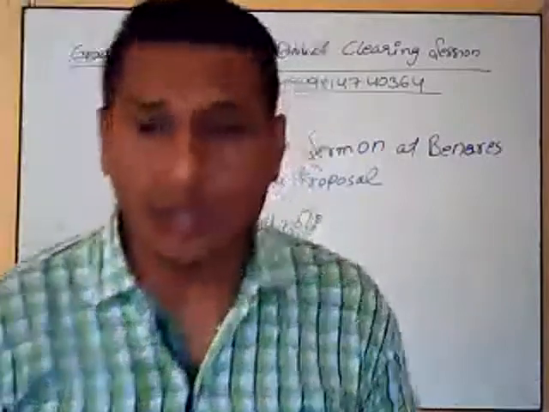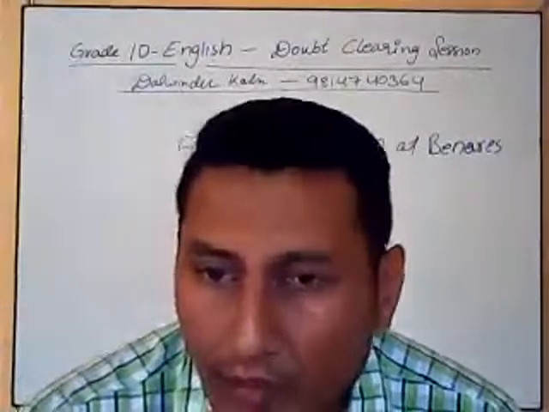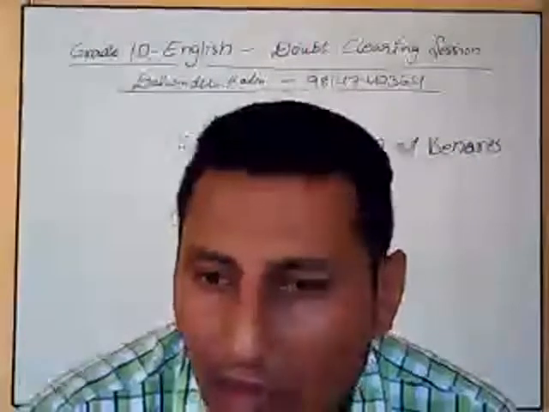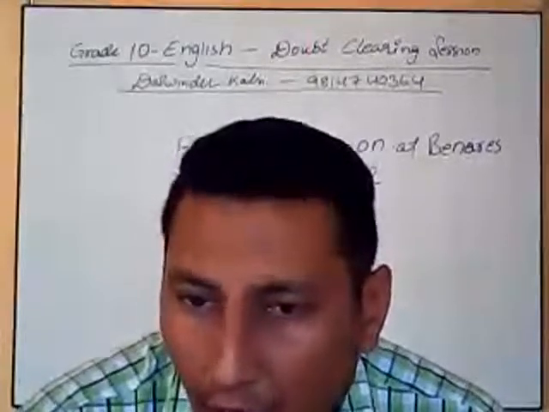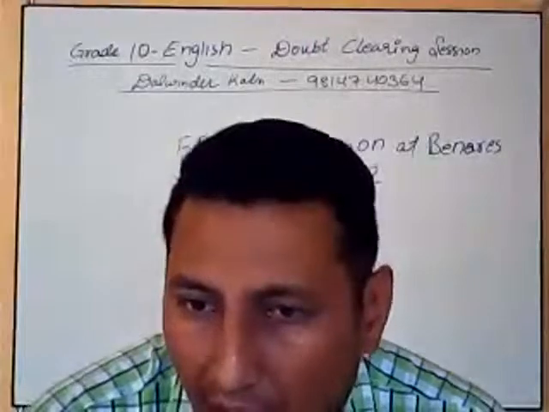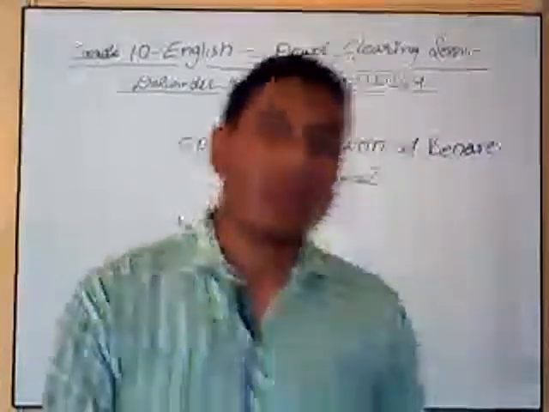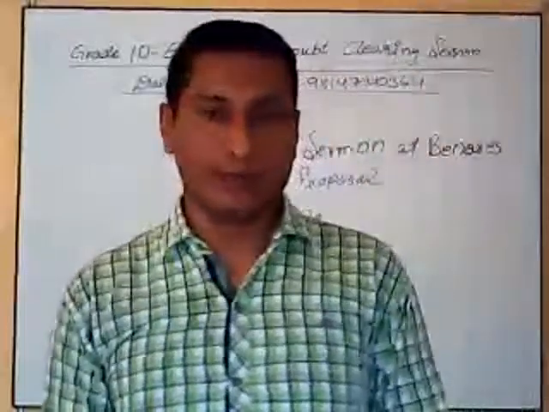So the first question that I'm taking is from Abhinandan Swaraj. Sir, when Bishambar Nath asked for 5,000, he called it a gamble, whereas it was sure that Ramlal would pay him. Why is it called a gamble?